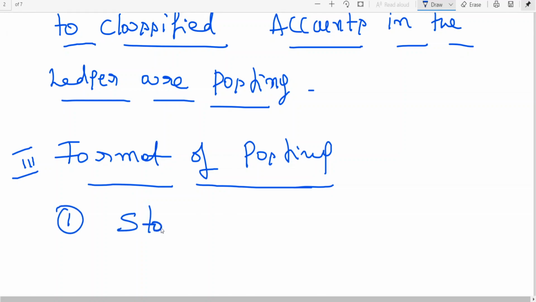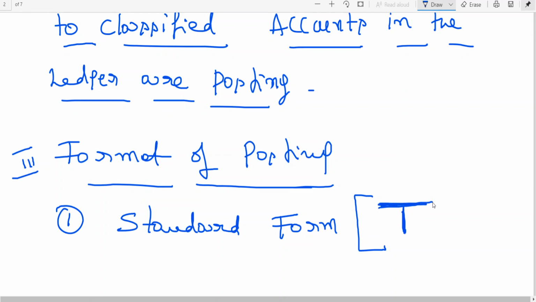My dear friends, the format of posting. Standard form is in the form of a T. It is also called T accounts in Western countries. In the standard form, the left hand side is known as debit, the right hand side is known as credit. This is the ledger account.